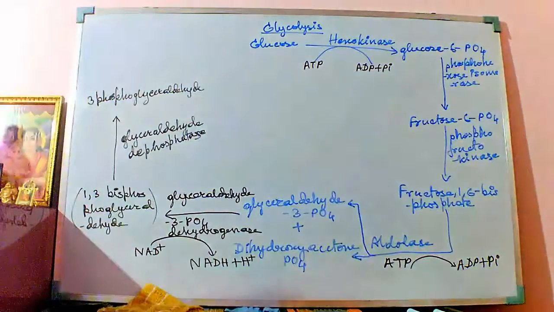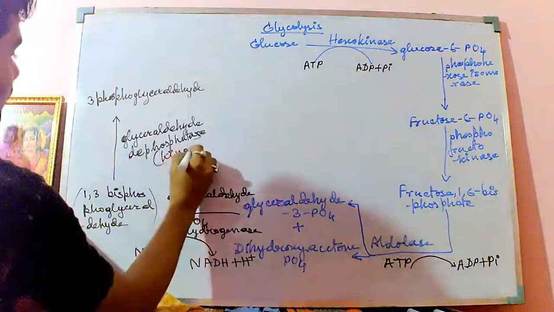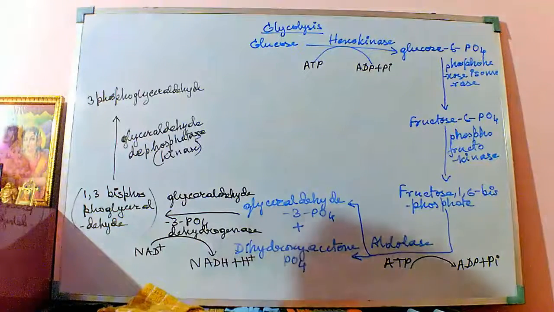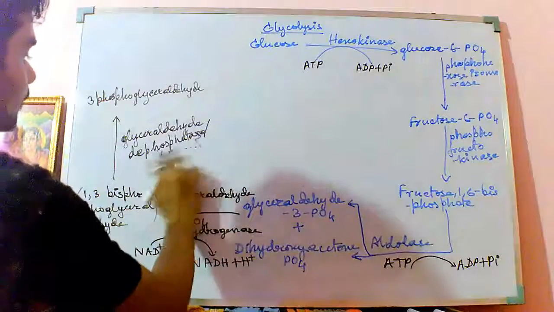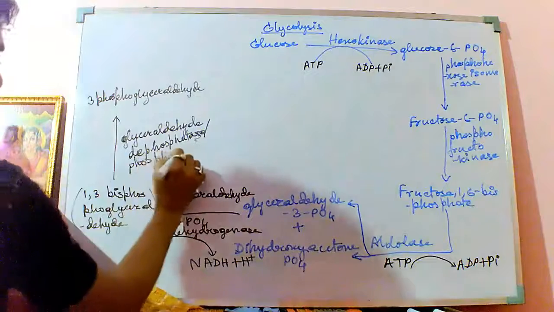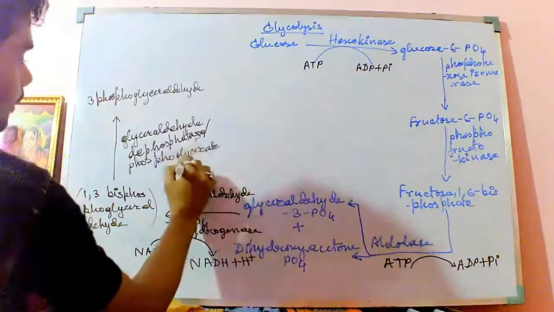Now this is called 1,3-bisphosphoglyceraldehyde, where the dephosphatase or kinase enzyme is active, phosphoglycerate kinase.